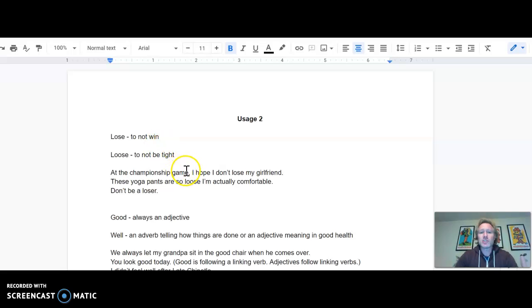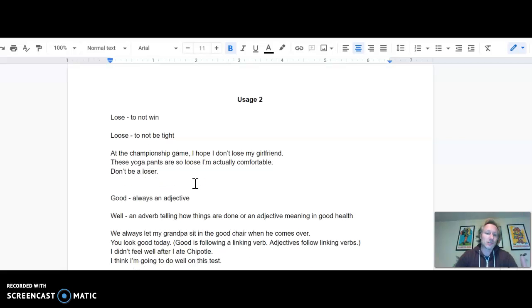So at the championship game, I hope I don't lose my girlfriend. That's how you use lose right there. These yoga pants are so loose, I'm actually comfortable. My favorite thing, though, is when people spell loser with two O's. I mean, that is irony. Don't be that loser, okay?